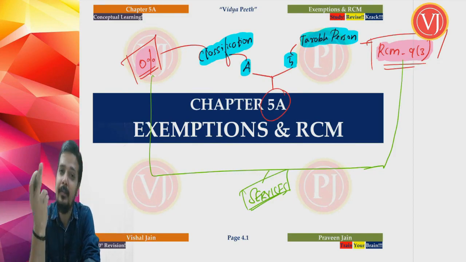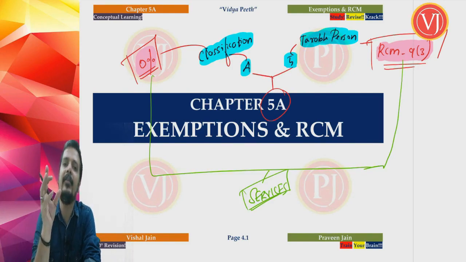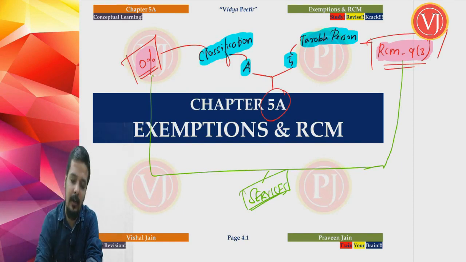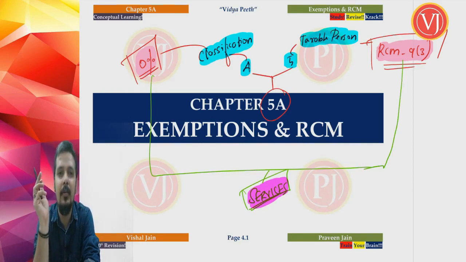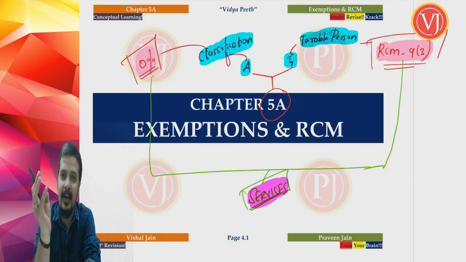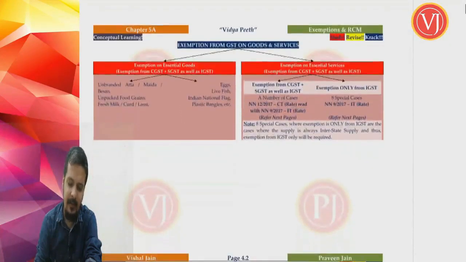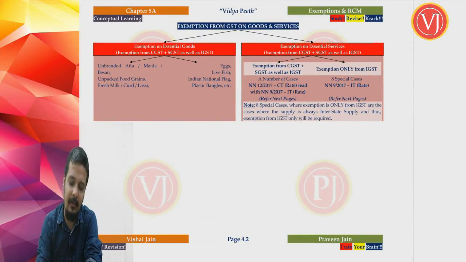And friends, when you talk about RCM under section 9.3, we have already discussed that notified goods are there. Practically notified goods are there, but they are not applicable for your exam. So we are discussing exemption only on services, and RCM under section 9.3 only on services. Our focus is only on exemption in relation to services and RCM in relation to services. Why? Exemption in relation to goods and RCM under section 9.3 in relation to goods is not applicable for your exams.